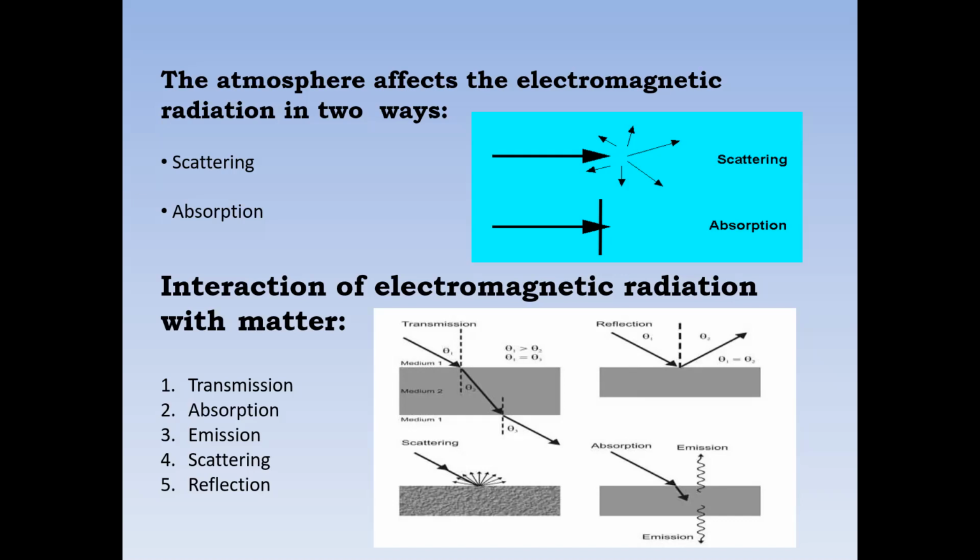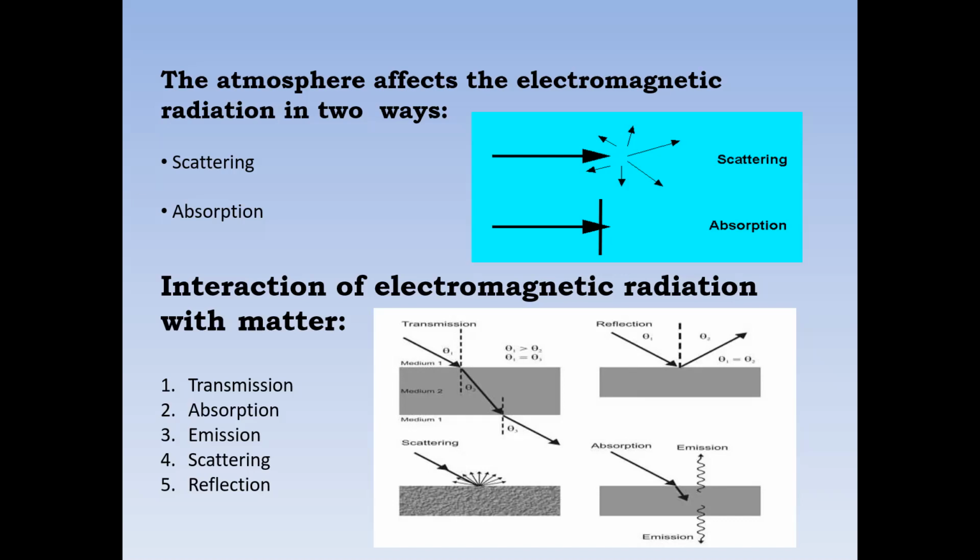Another one, interaction of electromagnetic radiation with matter. There are five types of interaction. First one, transmission. Transmission means passing through to the outside.